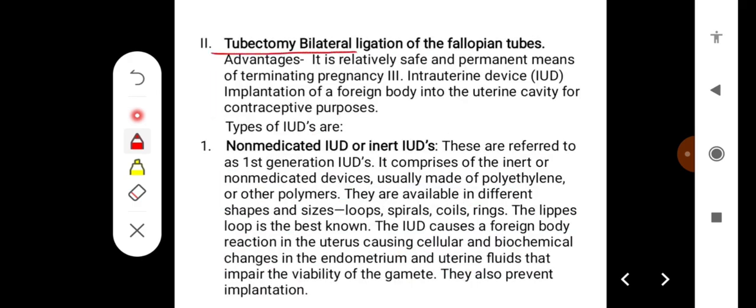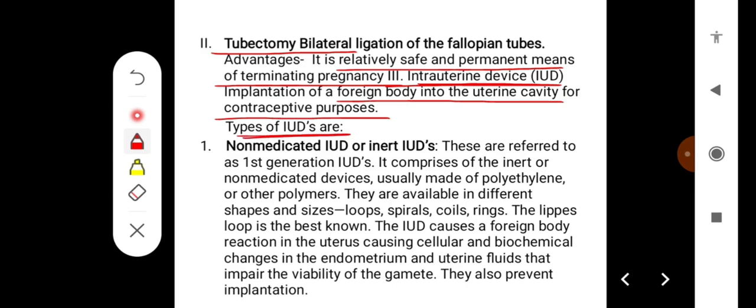Then there are permanent methods like tubectomy, that is bilateral ligation of the fallopian tubes. The advantage of this is that it is a relatively safe and permanent means of terminating pregnancy. Also the intrauterine devices, implantation of a foreign body into the uterine cavity for contraceptive purposes, are methods of contraception. There are different types of intrauterine devices.